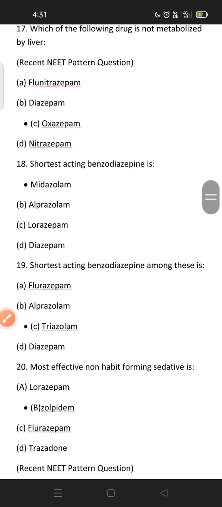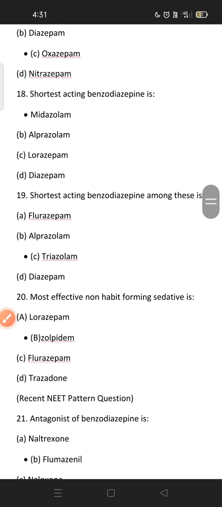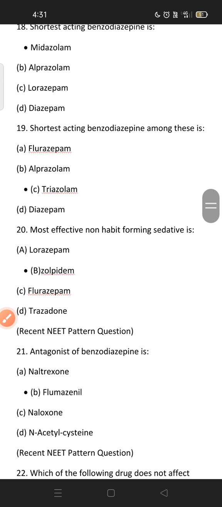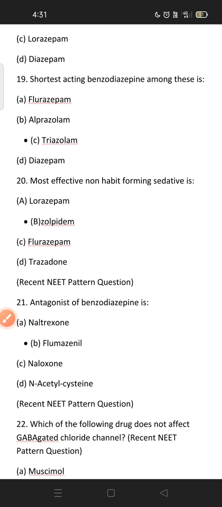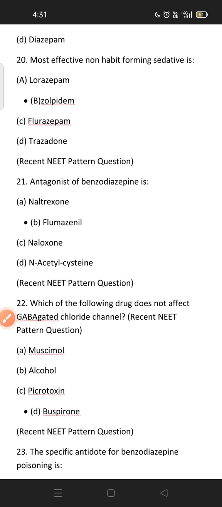Short acting benzodiazepine, midazolam. Triazolam is also a short acting benzodiazepine. Flurazepam is long acting, alprazolam is long acting. Okay, most effective not habit forming sedative: zolpidem, from the Z group drugs. Not habit forming means no addiction liability of zolpidem.